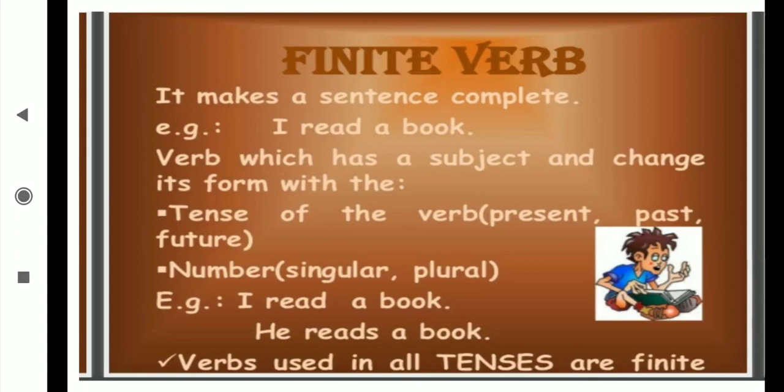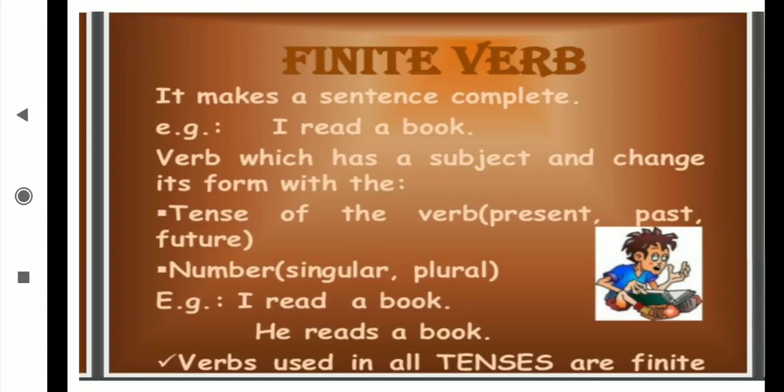Suppose now I have taken I, then in front of I I will take am, I am. Now I have changed the subject to she, then in front of she I will take is. Now I have changed the subject to they, then as per they what helping verb will I take? Are. Means as per the subject, whenever verb forms change, those verbs belong to the finite verb.